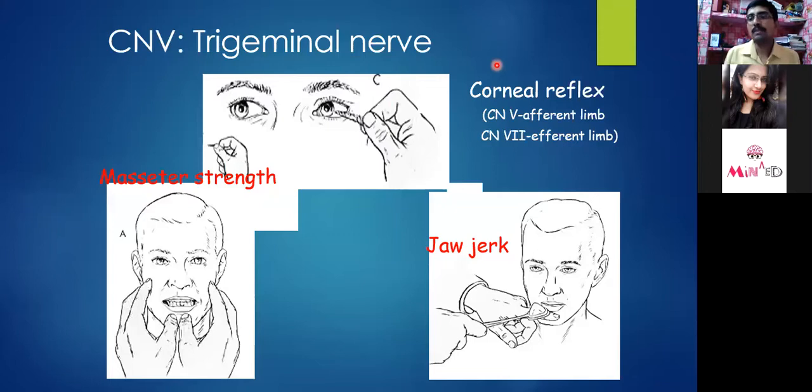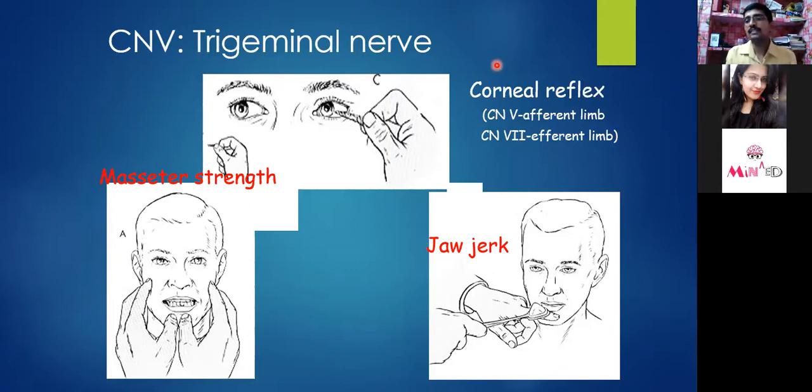Similarly, if you have a suspicion of the fifth cranial nerve, trigeminal, then it is a sensory nerve, along with having a motor supply of the muscles of mastication: temporalis, masseter, and buccinator. So we look for that.